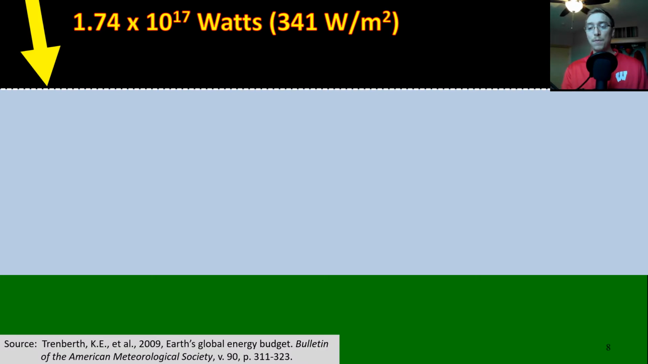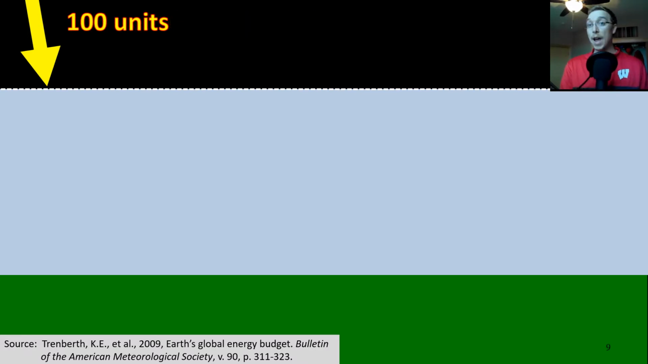So let's actually simplify this a little bit, because that's kind of a nebulous number. So let's just assume we have 100 units that comes into our atmosphere. So we can assume this is the top of our atmosphere, or quote unquote top of our atmosphere. So just by our atmosphere alone, gases, particles, whatnot, 23 units of that 100 units are reflected back to space.